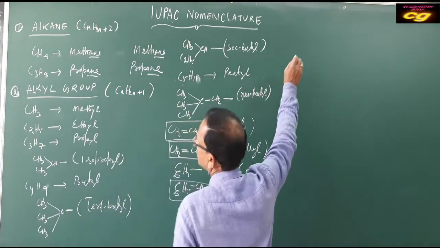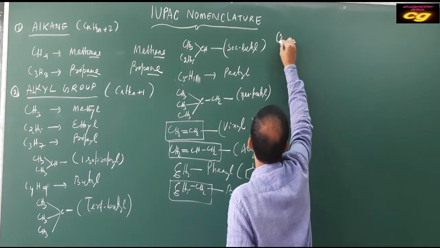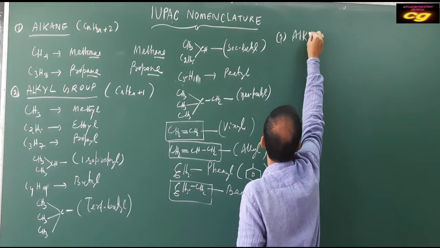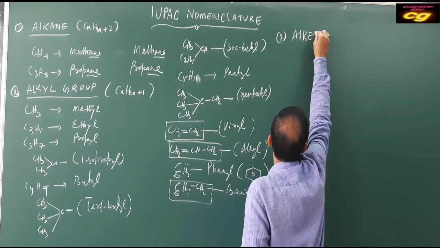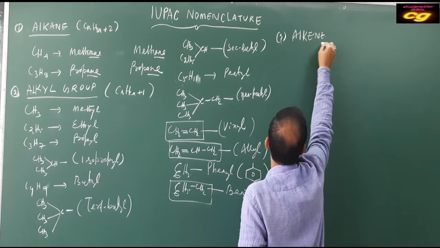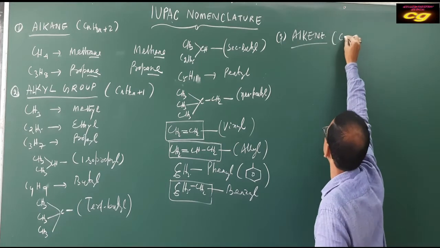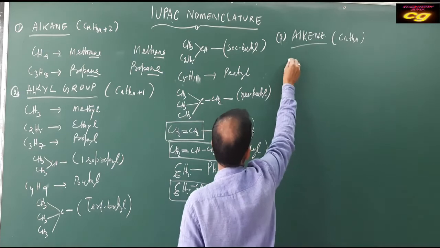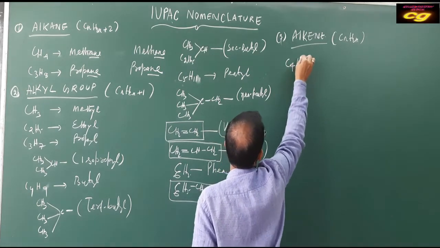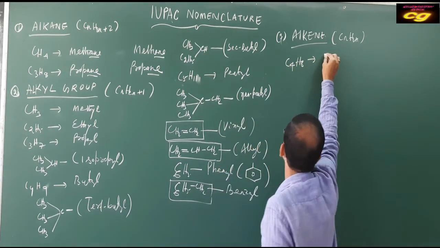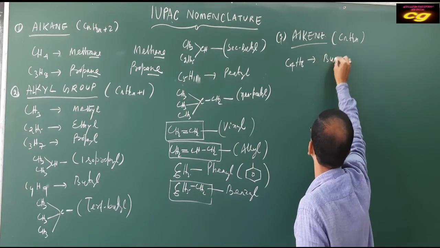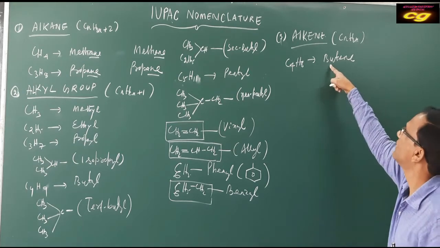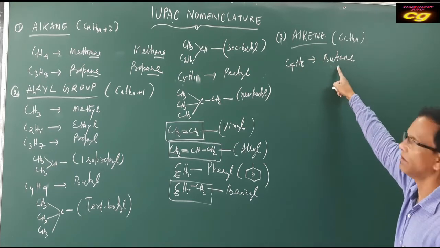Then the third one, that is very important, is alkene. The alkene general formula is CnH2n. Suppose we start from C4, then H8, the name is butene. Here but is the prefix and the alkene suffix is -ene, as we already discussed.